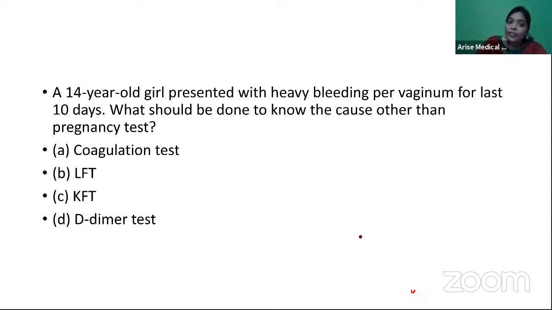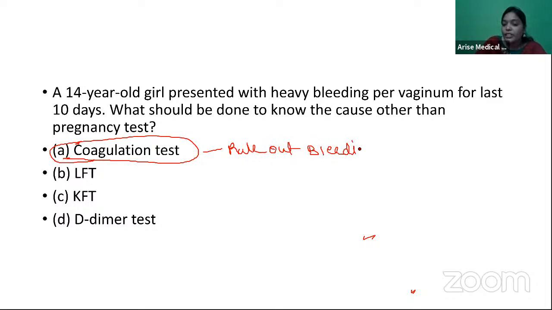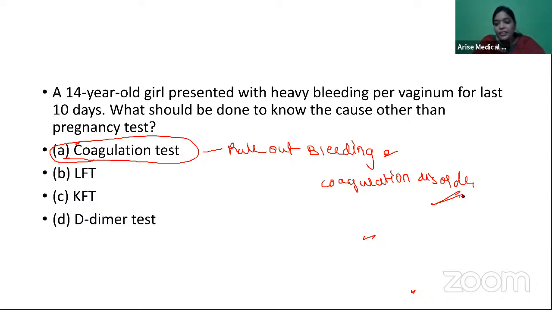So whenever you have a teenage girl or a girl who has just attained menarche coming to you with heavy bleeding, always rule out bleeding and coagulation disorders. So the best answer you have here is the coagulation test, right?